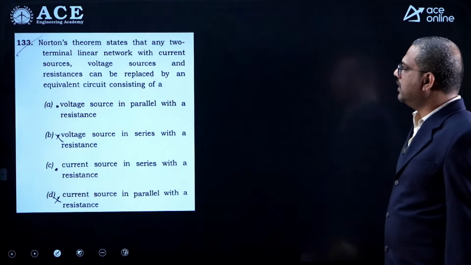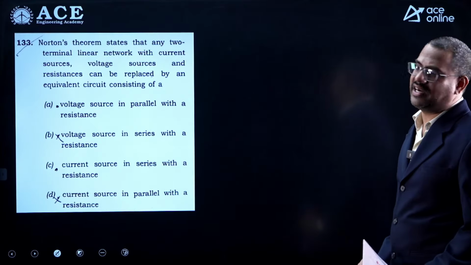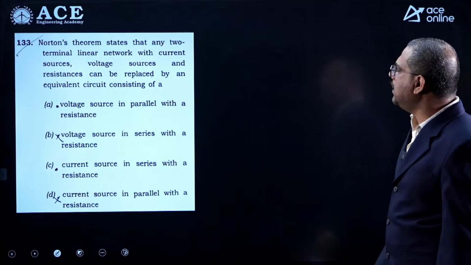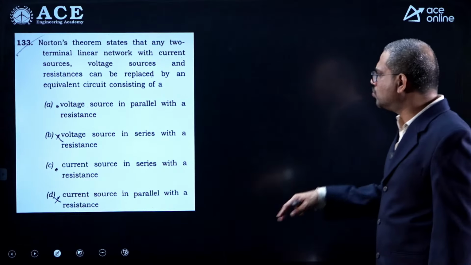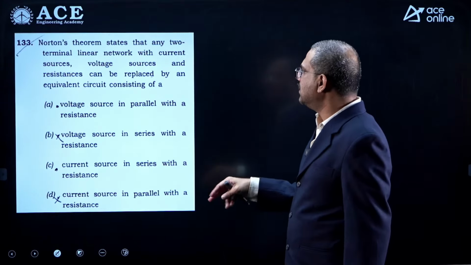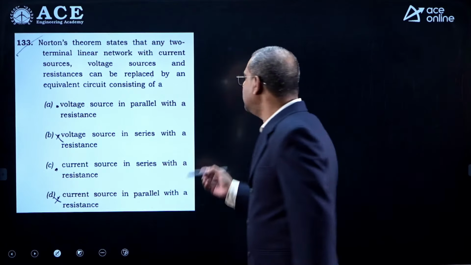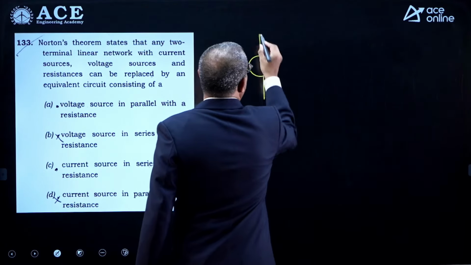Now let us go to the next bit. Now see, this is very straightforward. Norton's theorem states that any two-terminal linear network with voltage sources, current sources and resistances can be replaced by an equivalent circuit consisting of a current source in parallel with a resistance.